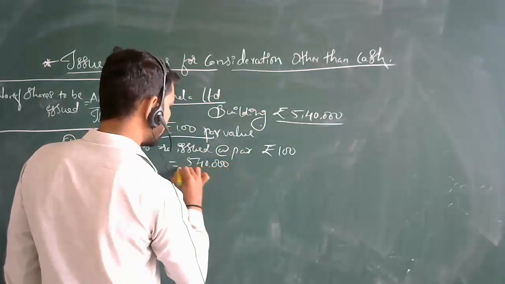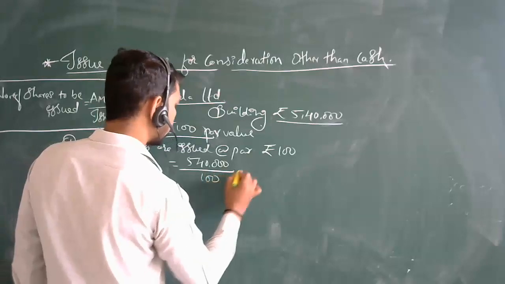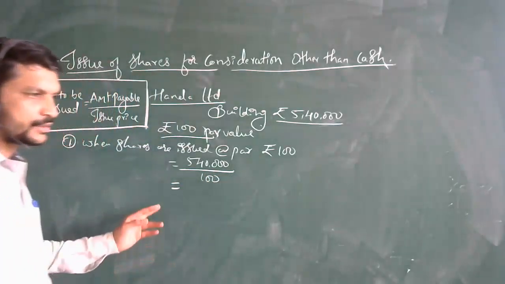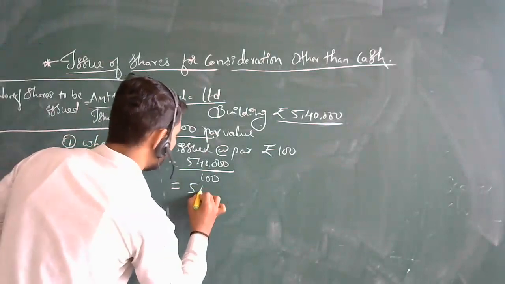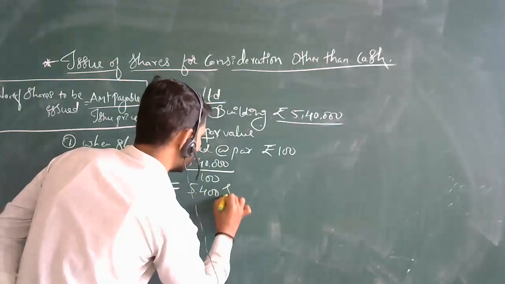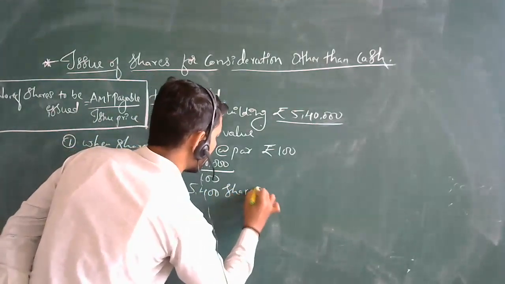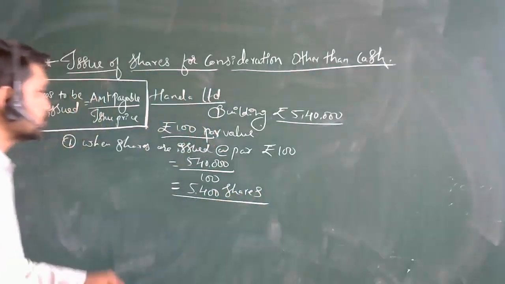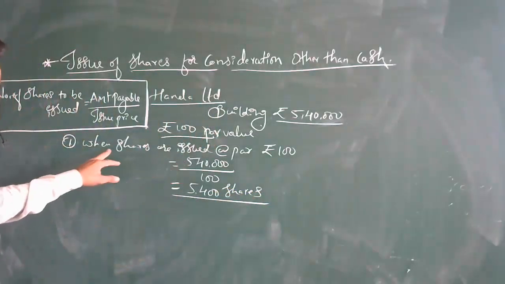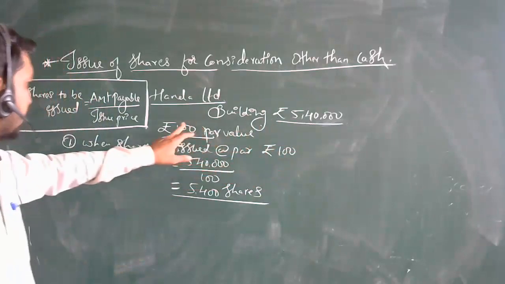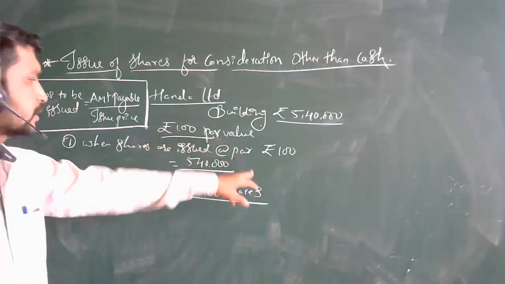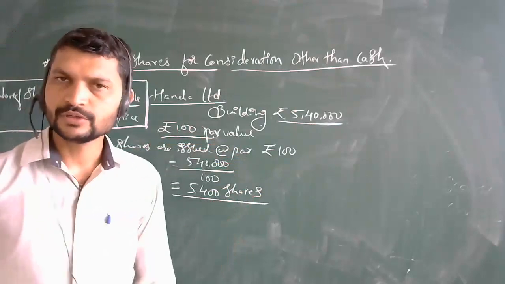5,40,000 divided by 100. What will be the value for this? Straight away, 5,400 shares. How many shares are we going to issue at par? In the first situation, when shares are issued at par value, that is the existing selling price, 100 rupees, we are going to issue 5,400.